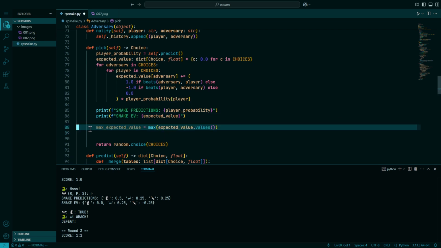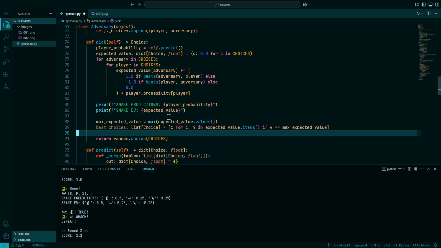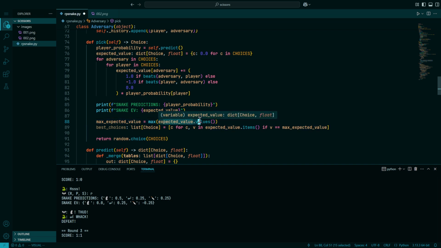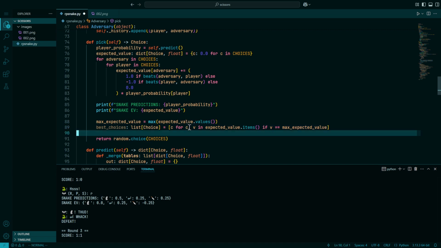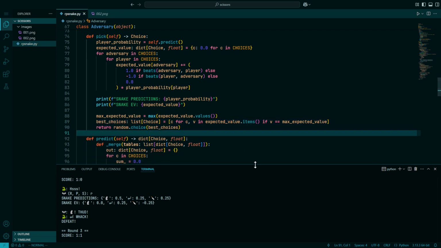We will then find all of the moves that are tied with that. We know the best score. We don't know the best move. Now we know the best move. And by the way, you'll notice that I'm using an equal sign on a floating point value. It's okay. I got the floating point value just out of this. Floating points don't lose precision unless you do operations on them. So in this case, it's totally fine to use double equals, even though you've probably been told in computer science class that you should never use double equals.